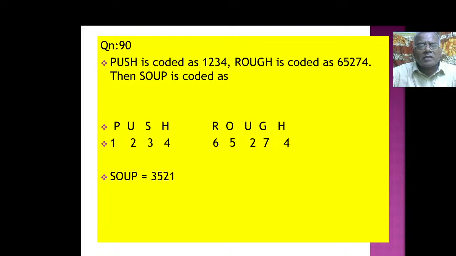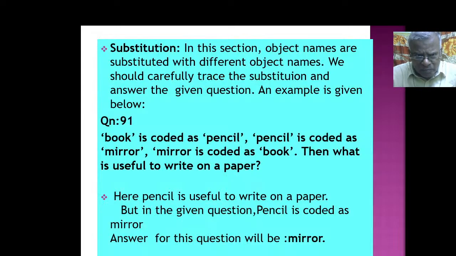Push is coded as 1 2 3 4. Rough is coded as 6 5 2 7 4. Then soup is coded as what? The same way. Write push and put the numbers below. Write rough and put the numbers below. Now what we need is soup. What is under S, what is under O, what is under U, and under P is 3, 5, 2, 1. This is how we can easily solve this problem.